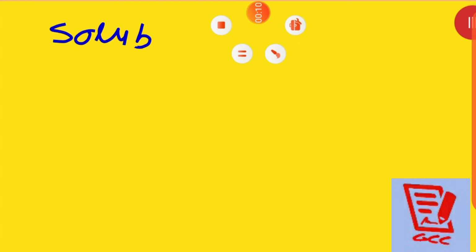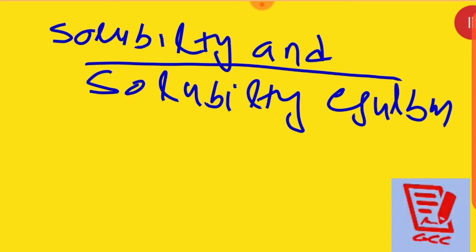Welcome back, student. Now we are going to do solubility and the solubility equilibrium. What we are going to do? Solubility and solubility equilibrium, that we are going to do there. Okay, now all of you see, whenever we are talking about the solubility and the solubility equilibrium, then what to do there?